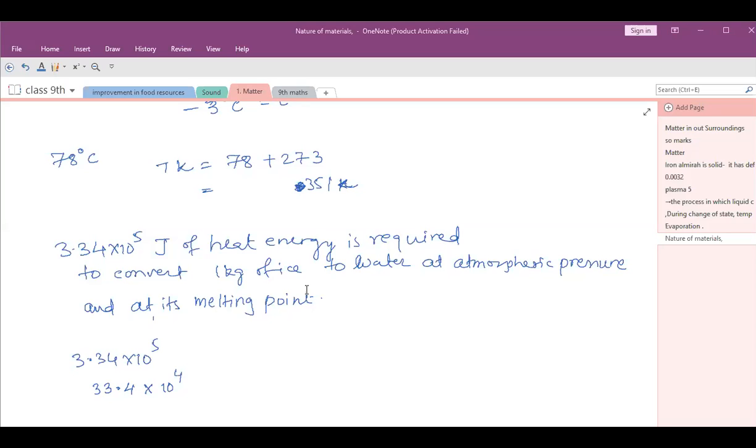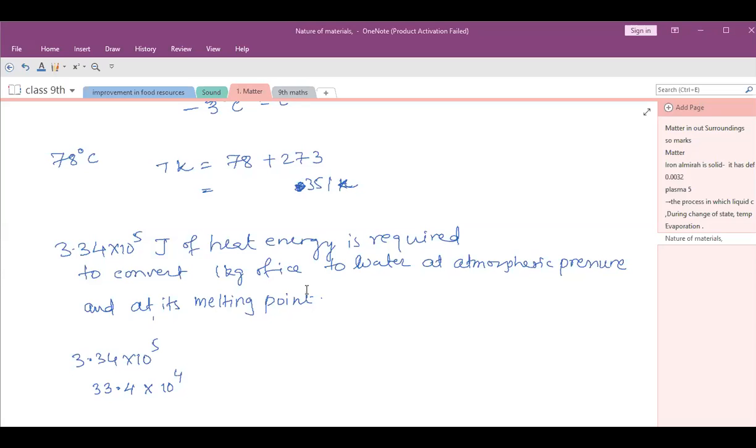68th option is D, does not rise at all. 69th, latent heat of fusion of ice is 33.4 into 10 to power 4 joule per kg. That is C option.